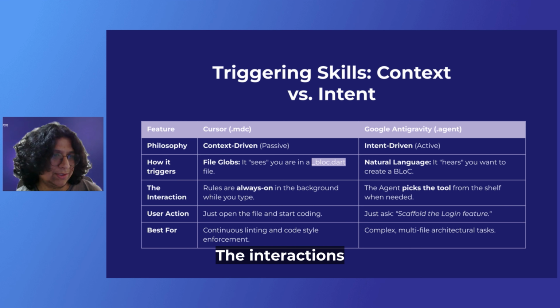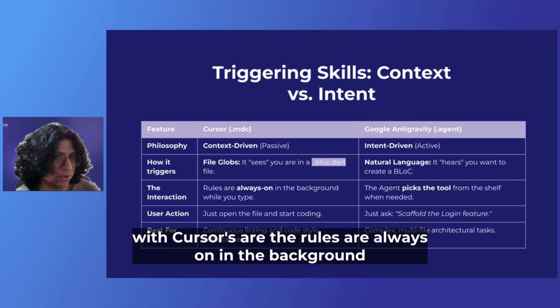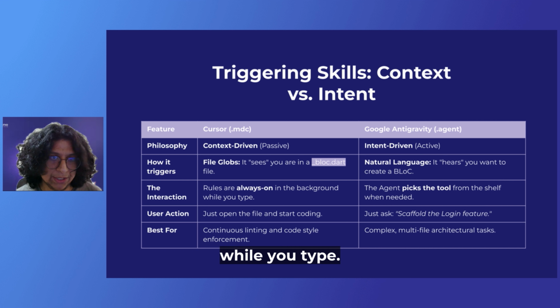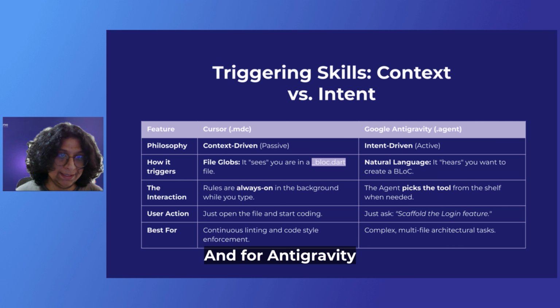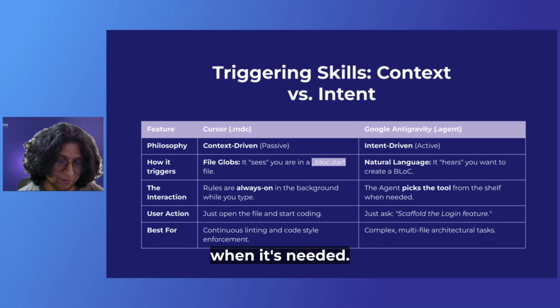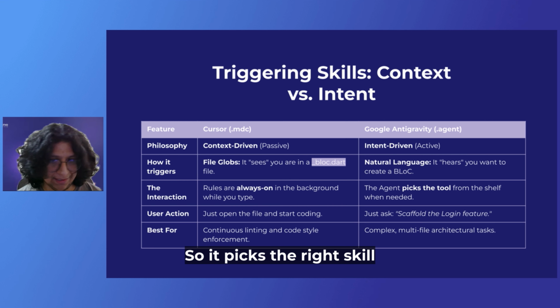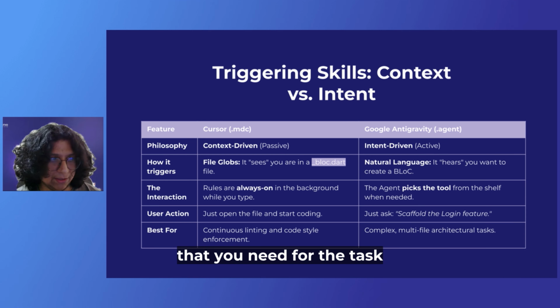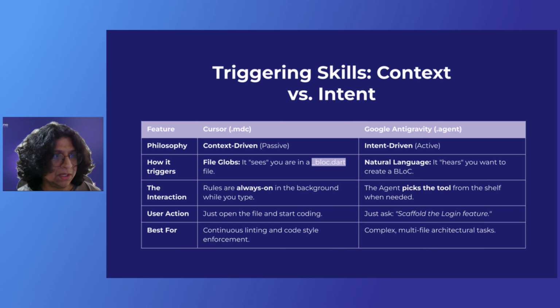The interaction with Cursor is that rules are always on in the background while you type. And for Antigravity, the agent picks the right tool from the shelf when it's needed. So it picks the right skill for the task that you want to work on.